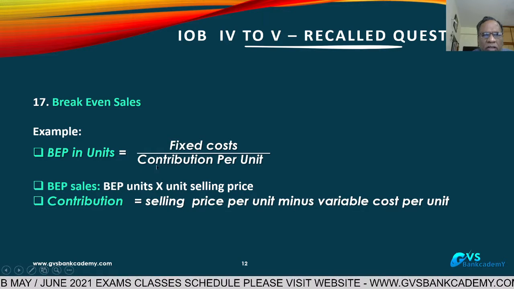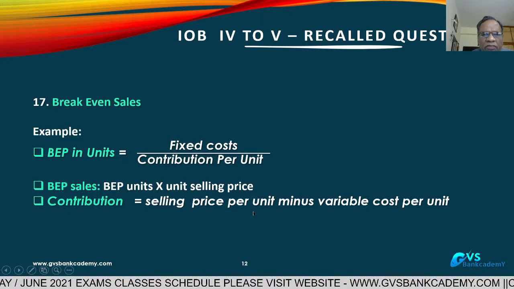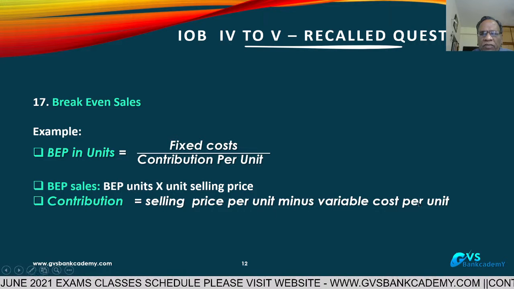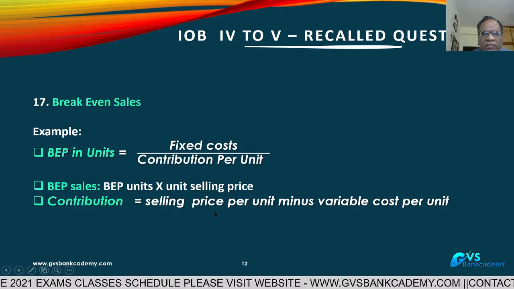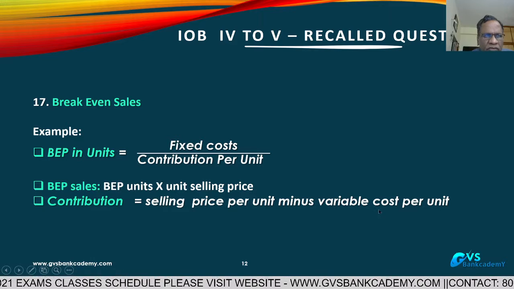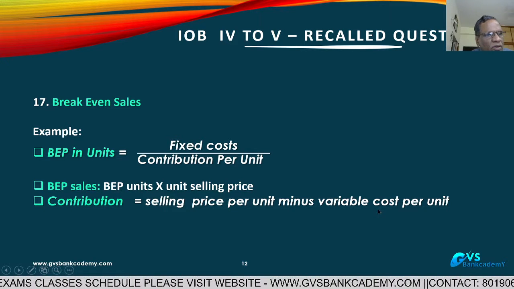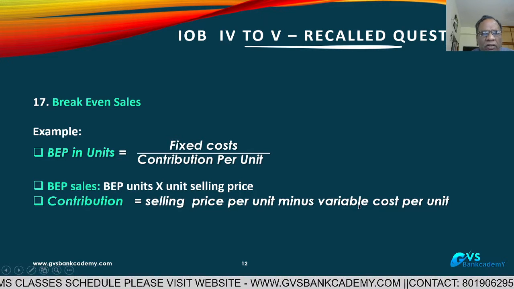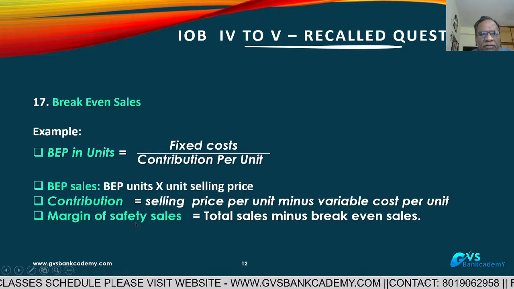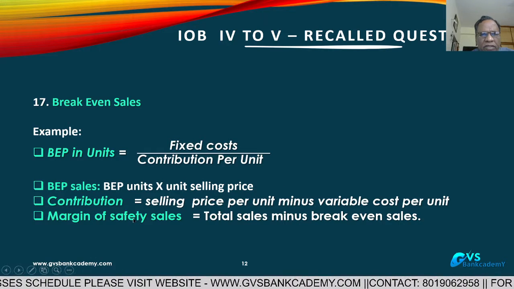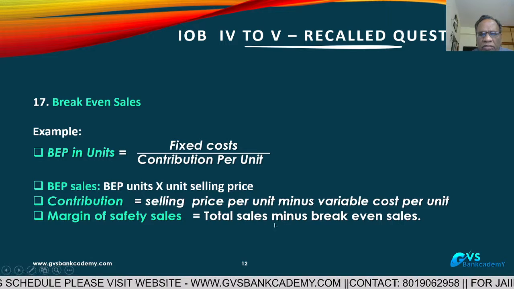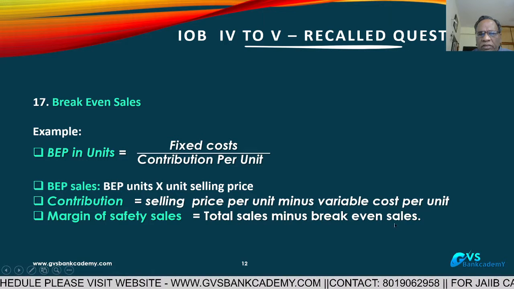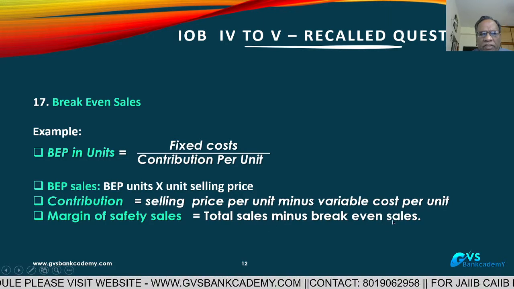Contribution is equal to selling price per unit minus variable cost per unit. Okay, then margin of safety sales is equal to total sales minus break-even sales. Total sales minus break-even sales.